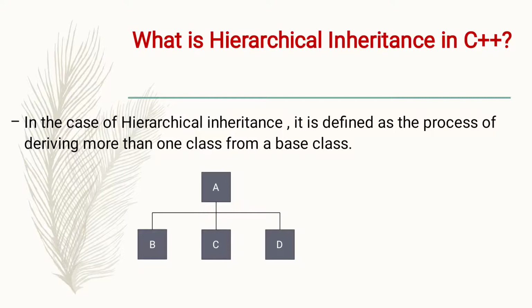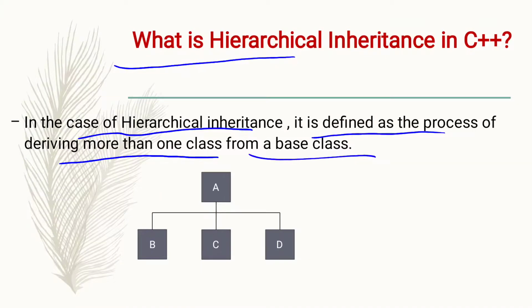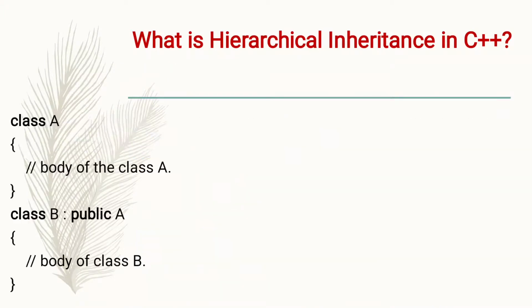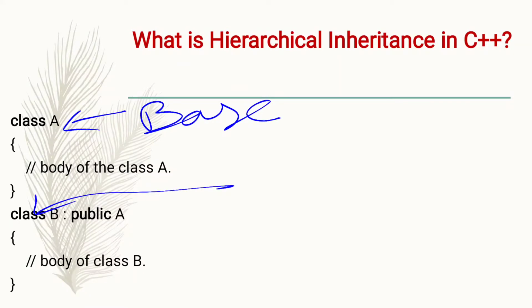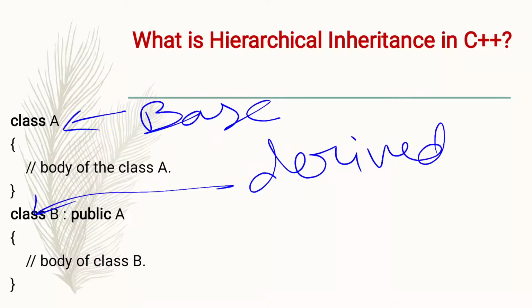Okay, next question is, what is hierarchical inheritance in C++? Hierarchical inheritance is defined as the process of deriving more than one class from a base class, right? So here only one base class exists, but more than one derived class exists. For example, class A is what? Base class. But class B is derived class, and class B inheriting all the property and behavior of class A, right?